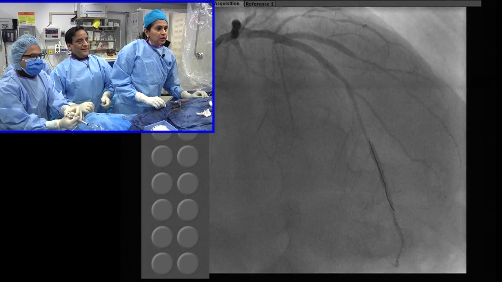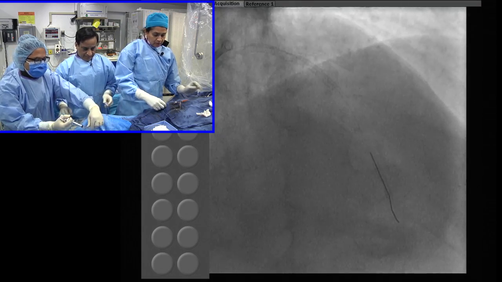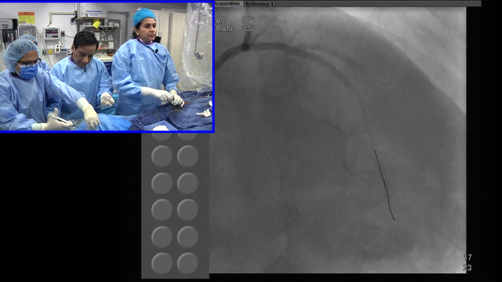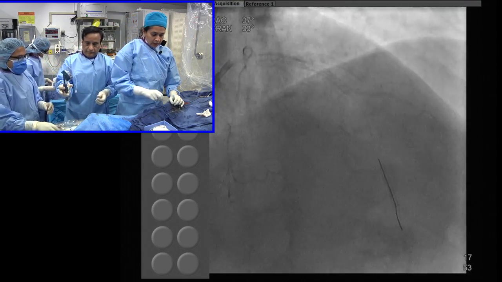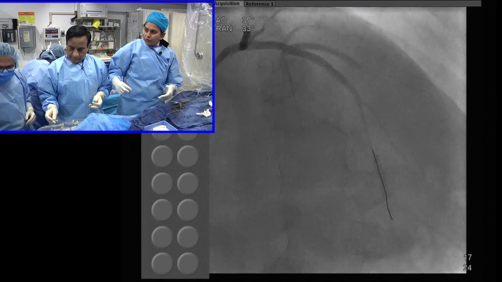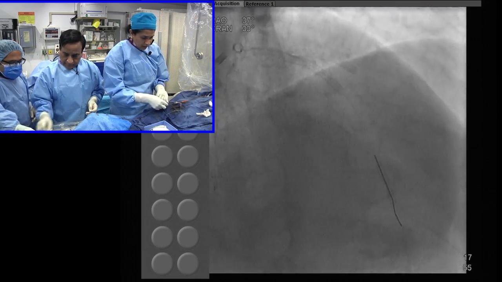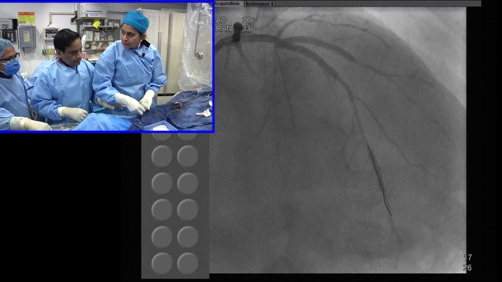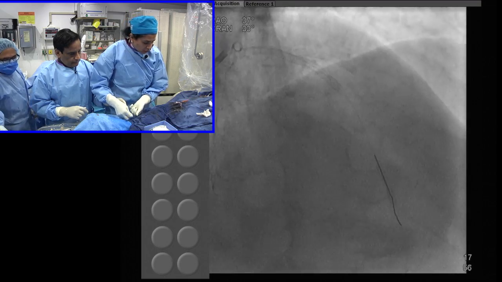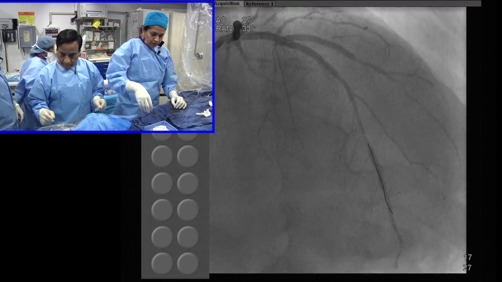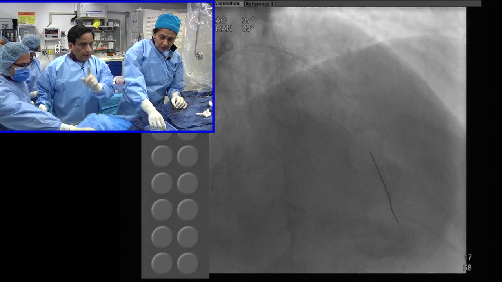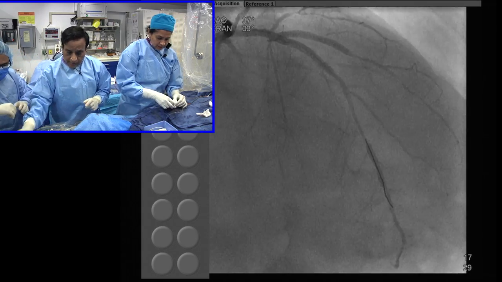Looking good. Now, what balloons do you want? Let's cross, and I think for the side branch we go with the 2.0. We don't have a 2.0, right? We never opened the 2.0 balloon. Yeah, 2.0 by 12, new balloon. Give me a Fielder. And we have a 3.0 that we use for the LED.